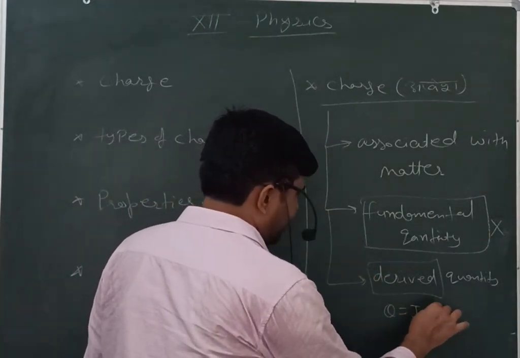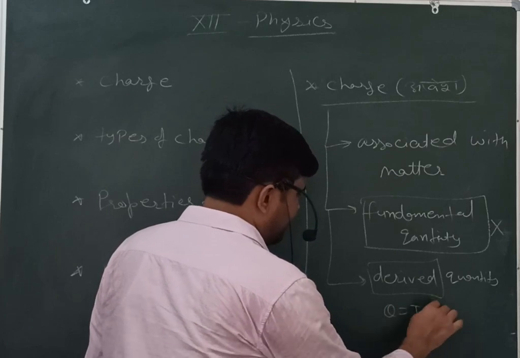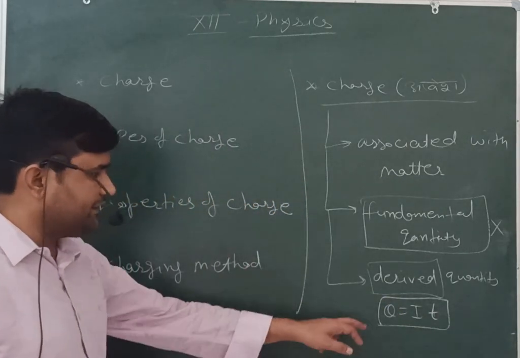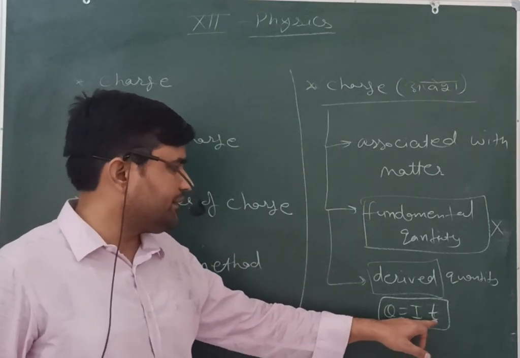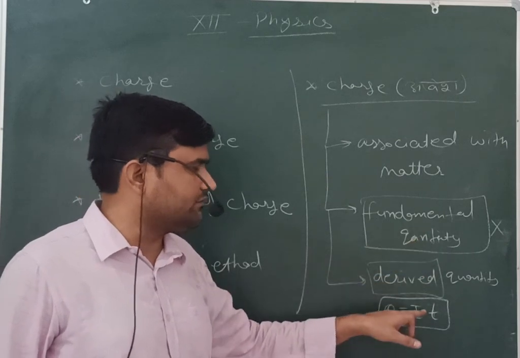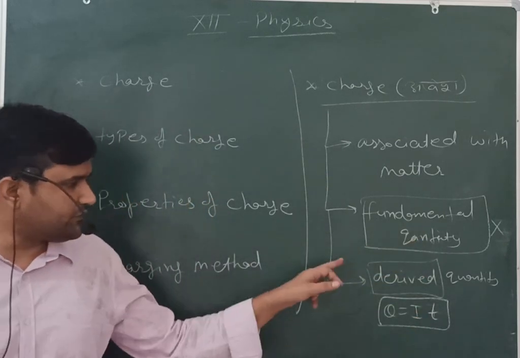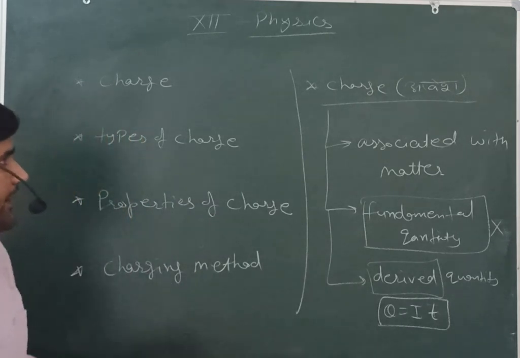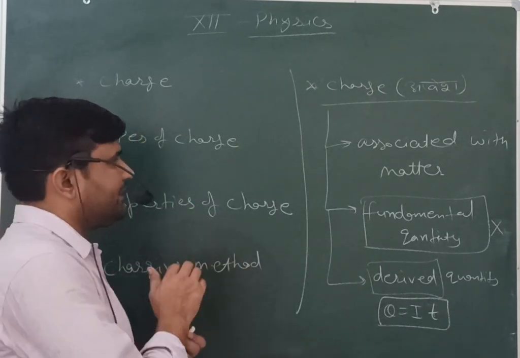Q equal to I into T. Here the T, it is to be the time, I, it is to be the current. It means it is to be derived with the help of the time and the current. And these are the two basic fundamental quantities. That's why it is to be defined in terms of the derived quantity. Okay? It is to be the basic of charge.